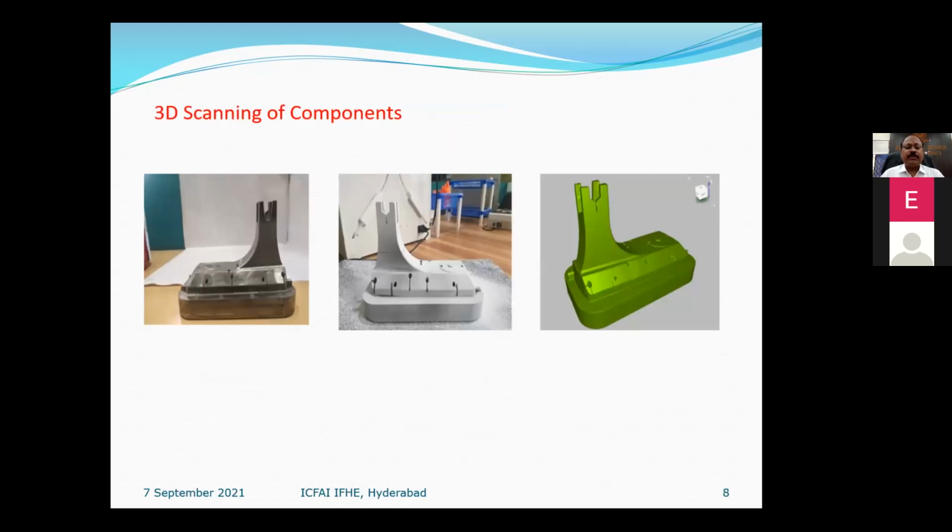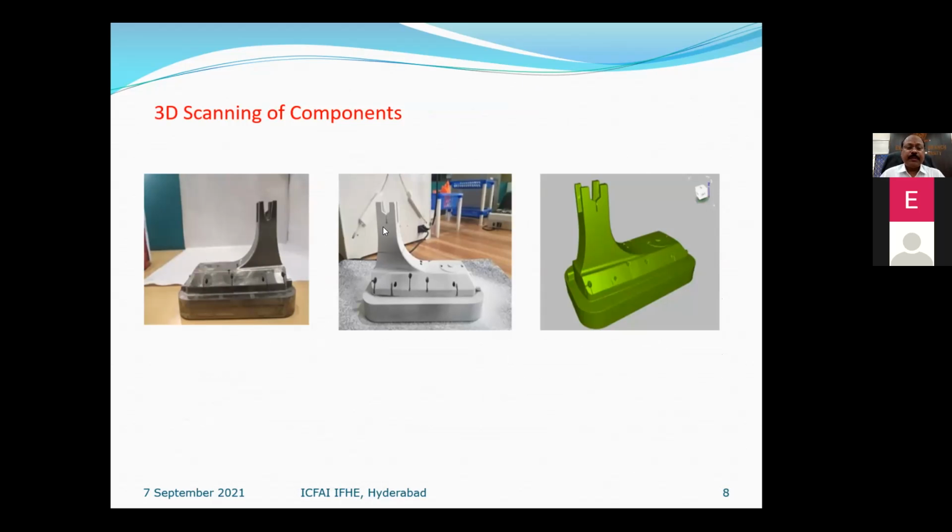You can see this object. Recently we got an order where the customer wants to convert this into a CAD model. It has a very shiny, mirror-like surface that is reflecting, and reflecting surfaces are not possible to 3D scan.